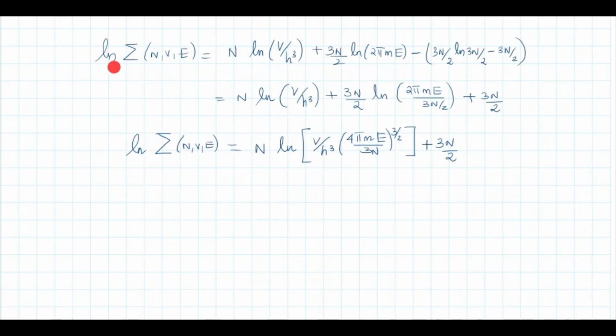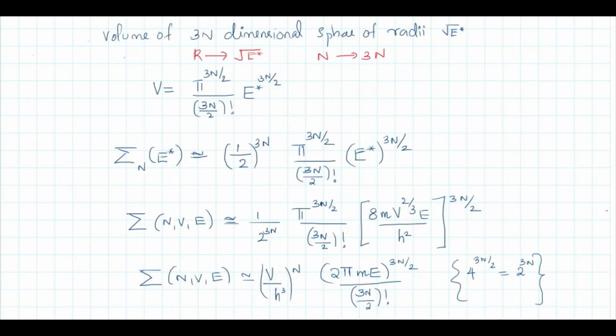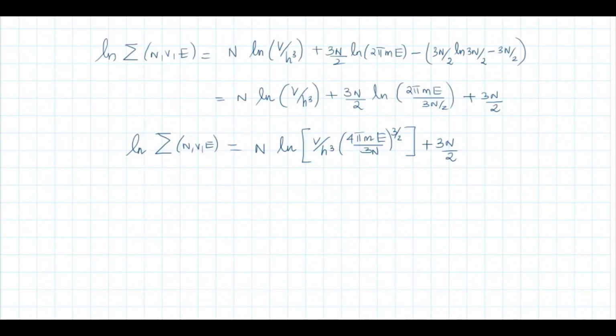So we are calculating log sigma, that is logarithm of number of microstates, because in the Boltzmann entropy relation we have S equal to K log omega. So log of sigma, take the logarithm of this expression, okay, that is V by h cube raised to n becomes n log V by h cube, and this becomes 3n by 2 log 2 pi me, and divided by 3n by 2 factorial, I can write it as minus log 3n by 2 factorial is 3n by 2 log 3n by 2 minus 3n by 2, Stirling's approximation. Okay, then solve this, n log V by h cube 3n by 2 log 2 pi me.